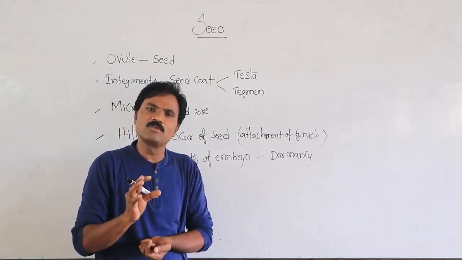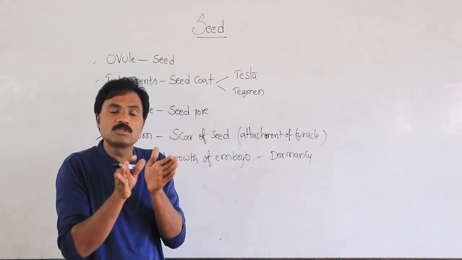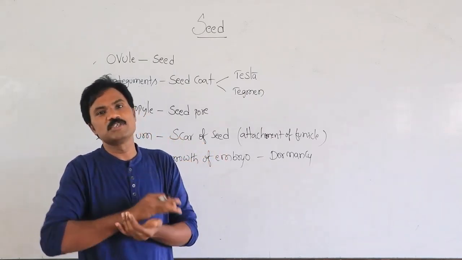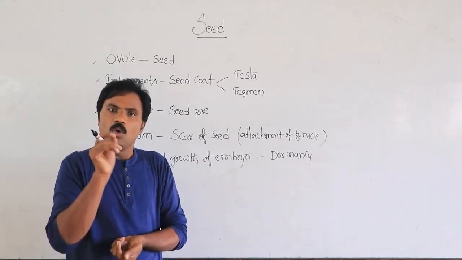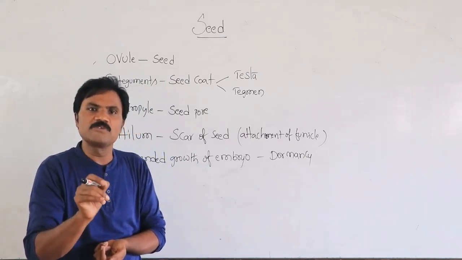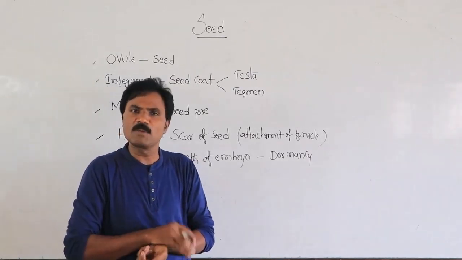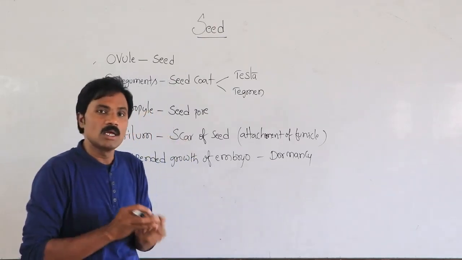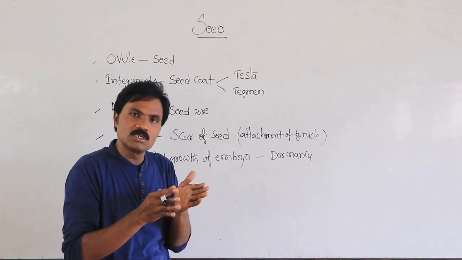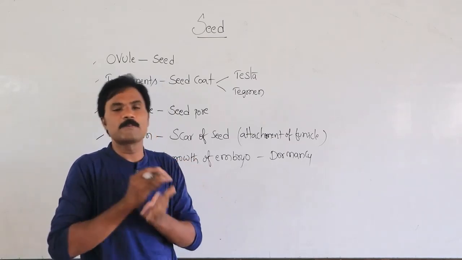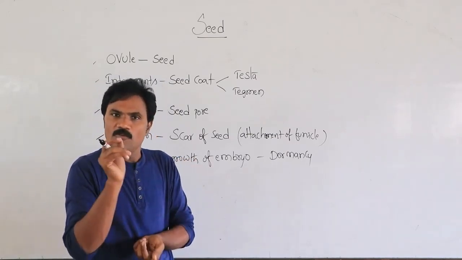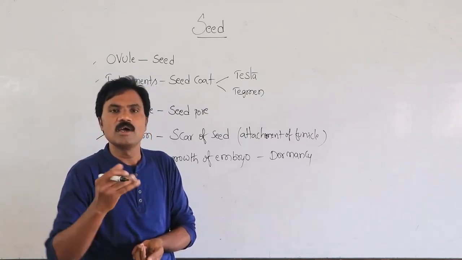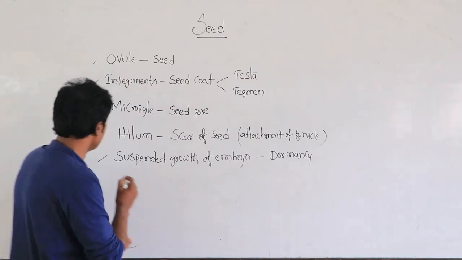But in some cases, fruits may be formed without fertilization, and seeds may not be formed. Normally seeds are formed through fertilization. Some fruits have no seeds. What do we call the formation of fruits without fertilization? We call it parthenocarpy.